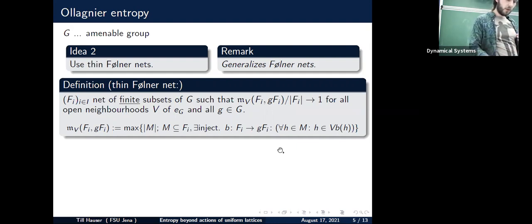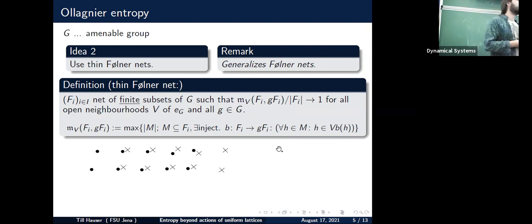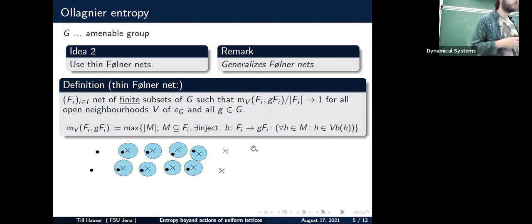Okay, so how does it work? Maybe it's best to draw a picture. So let us take, for example, the black dots there. And let's say this is one of these Fellner sets. And these crosses are a shifted copy of it. Basically, what we want is we test it for parameters, which is, for example, the size of a ball or some open neighborhood V here. And basically, we want that it matches more and more the longer we wait. And asymptotically, it basically becomes invariant, but up to some wiggling.